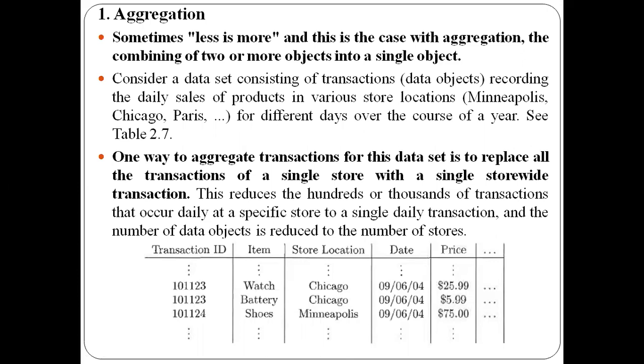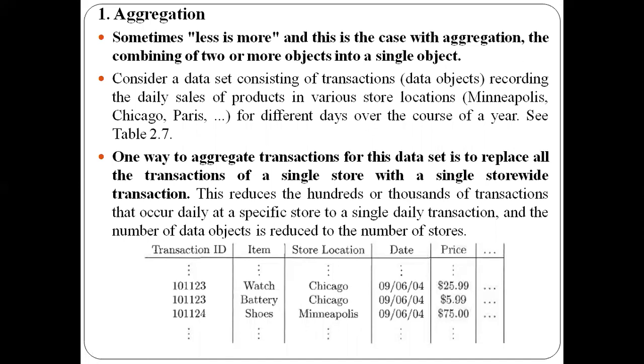For example, if there are 1,000 rows for Chicago, combine all the data of those 1,000 rows and keep it as a single row. Here I'm combining two or more objects into a single object. For this transaction data, I'm doing the aggregation and replacing all the transactions of a single store, that is, with respect to one location, into a store-wide transaction. If there are 10,000 rows for Minneapolis, combine all those 10,000 rows and maintain it as a single row. That is the way we can combine the data.